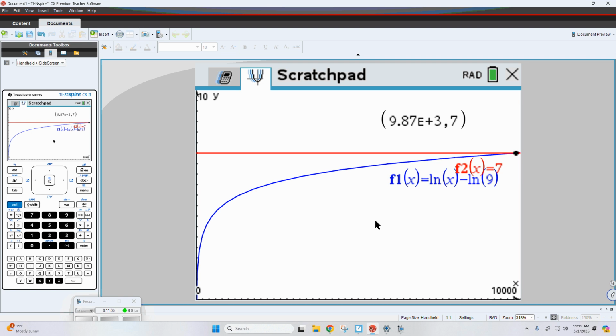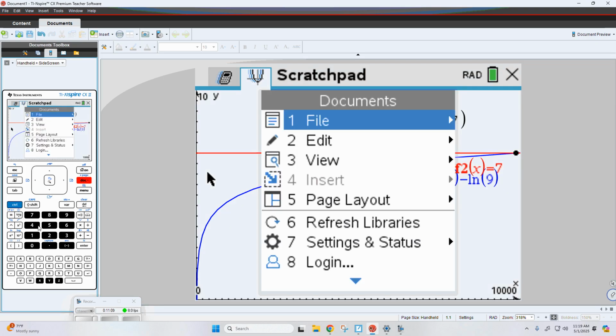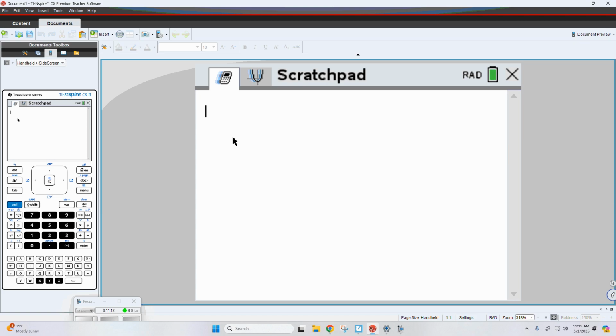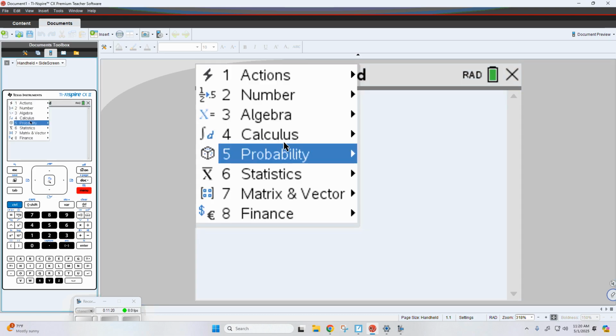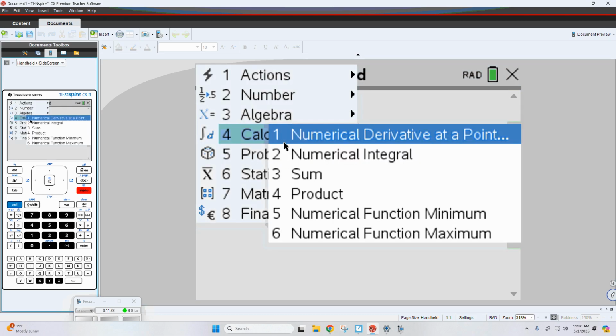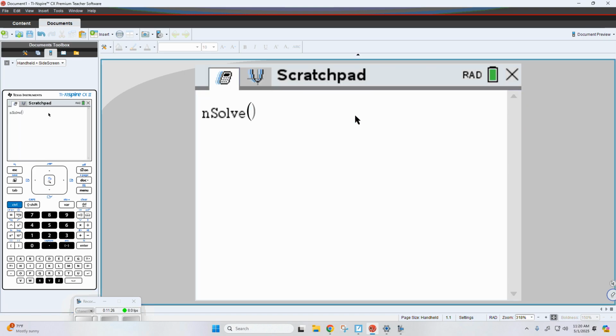Okay. Now, there is also another one on here. I don't know how well it'll work. Let's choose another problem. Let's try it. Document B. All right. So let's try number 17. Okay. Let's say we don't want to go ahead and graph it. Let's try this. Menu. Now, if this feature is still available on your calculator, go to Algebra, Numerical Solve.